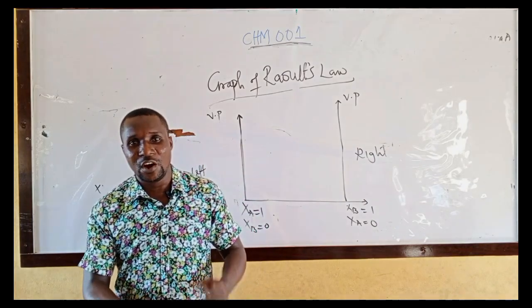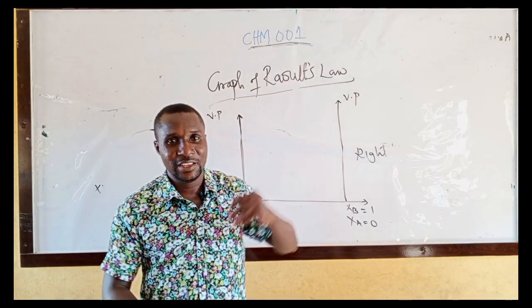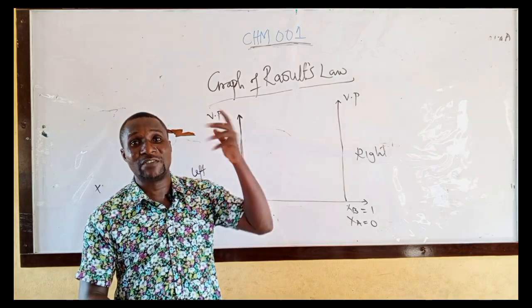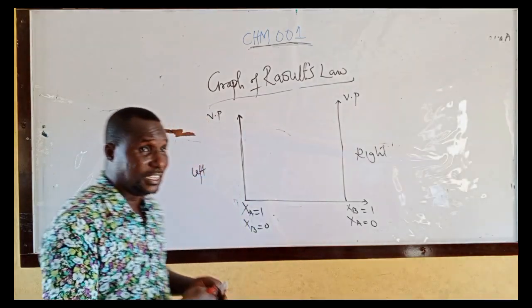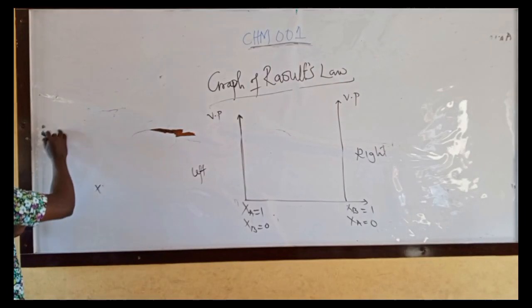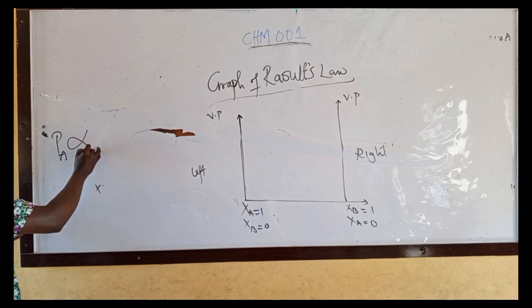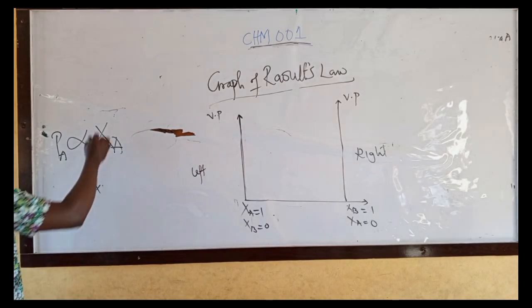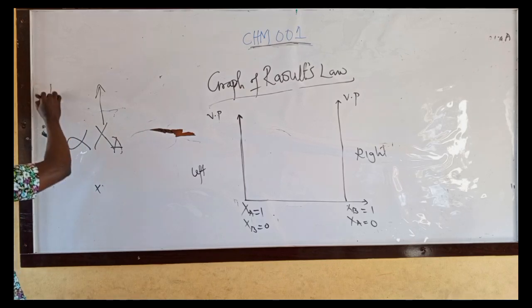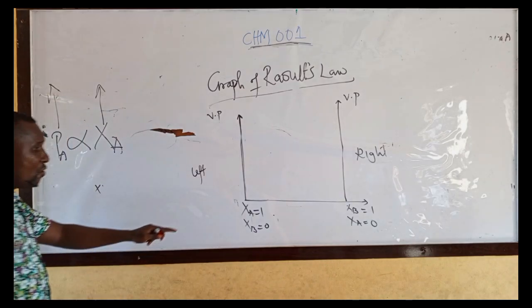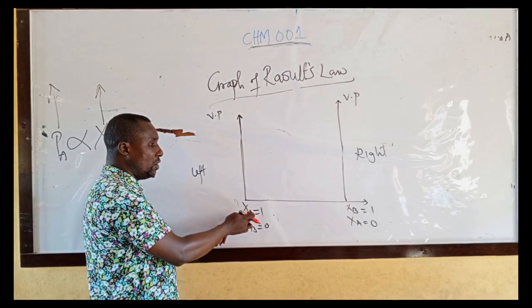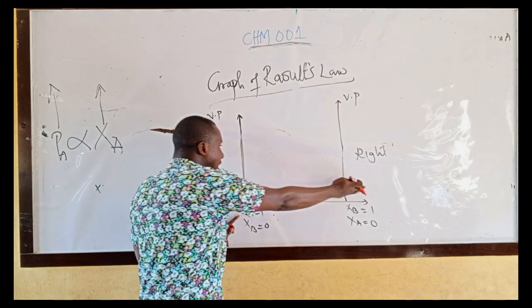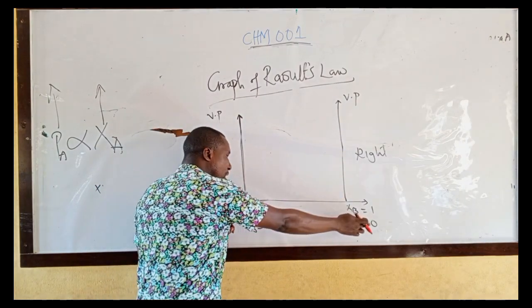When mole fraction of a liquid increases, the partial vapor pressure of that liquid will also increase. I told you, partial vapor pressure is directly proportional to mole fraction. Meaning that if this one increases, this one will also increase.